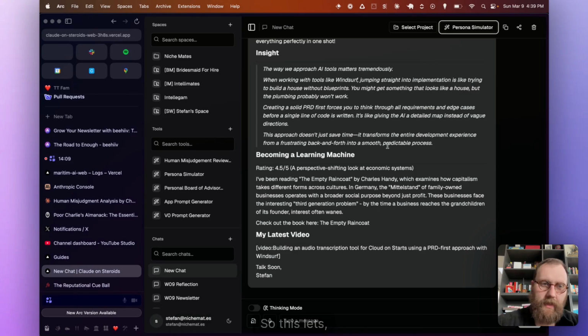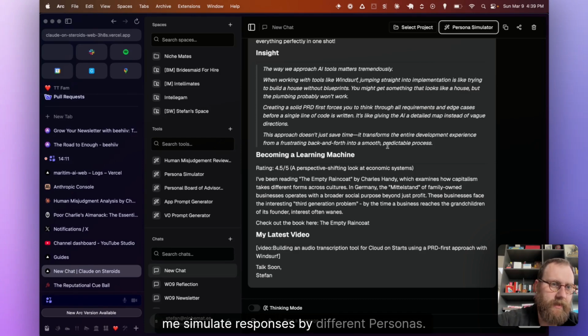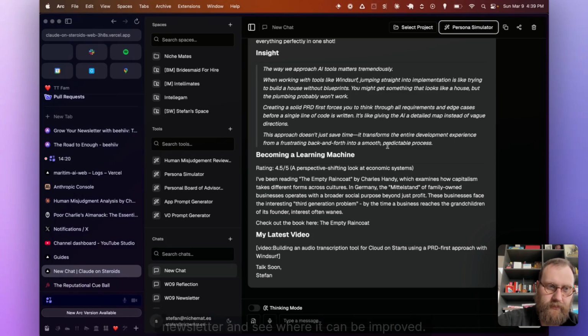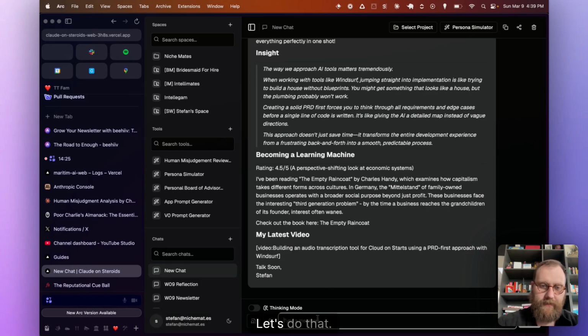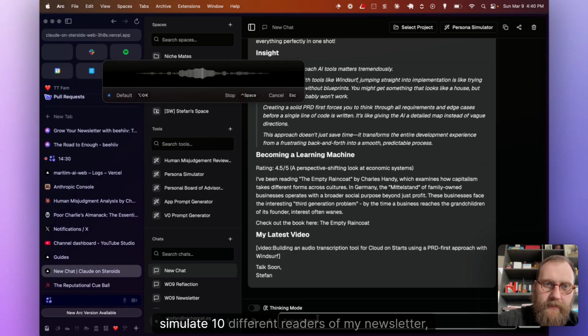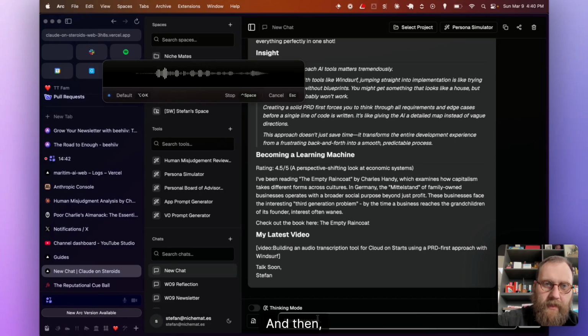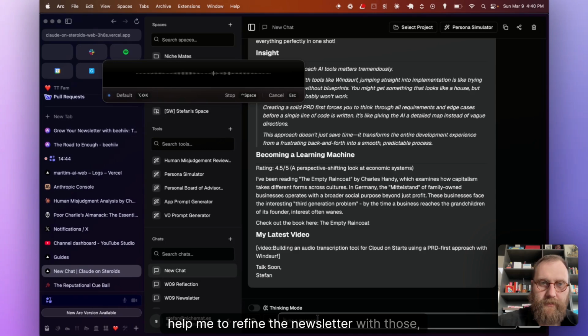So this lets me simulate responses by different personas, and they're purely also just AI. What helps is to poke holes into the newsletter and see where it can be improved. Let's do that. Simulate 10 different readers of my newsletter, which is a newsletter that shares about building startups and building AI products, and make sure it's a relevant audience. And then help me refine the newsletter with those reviews of the newsletter.